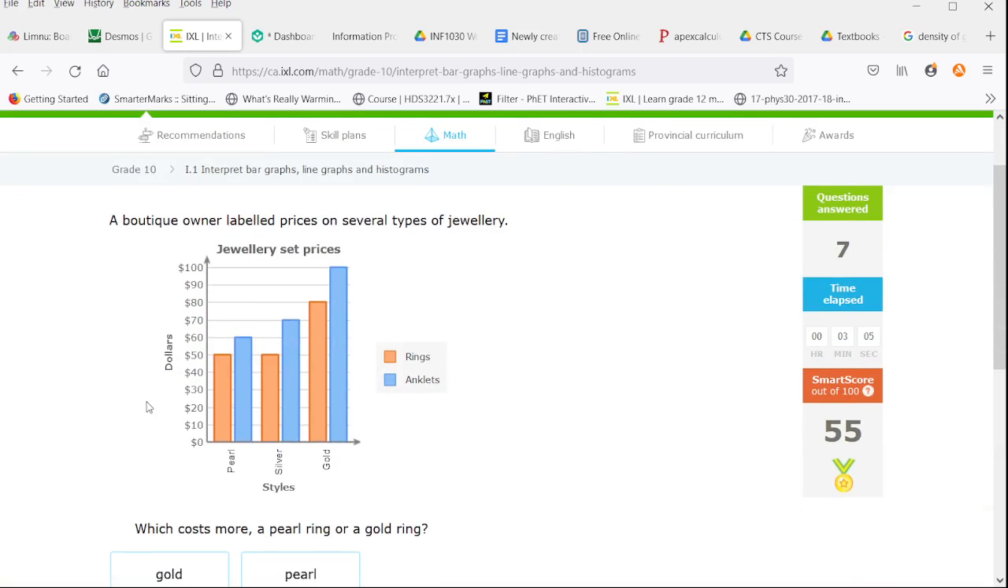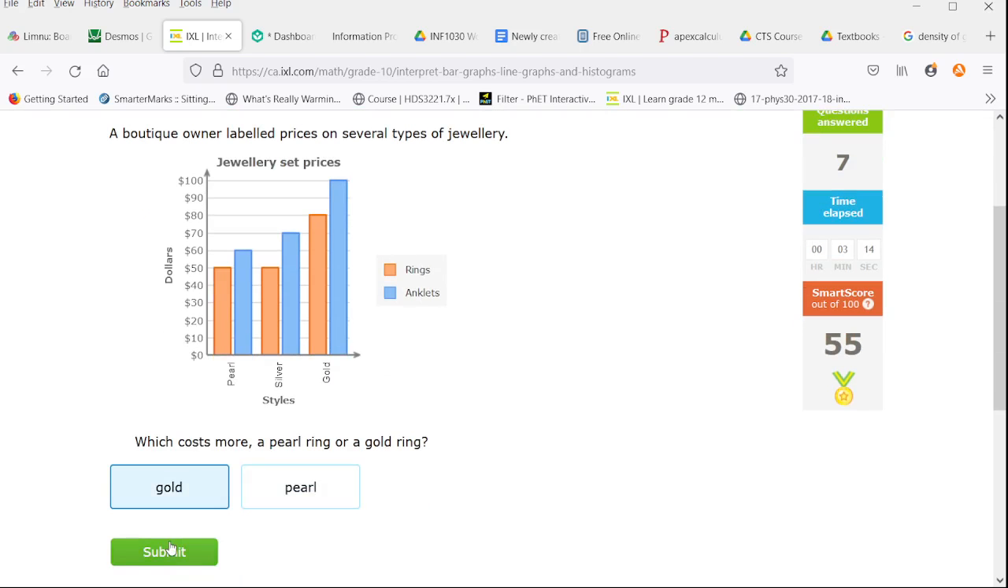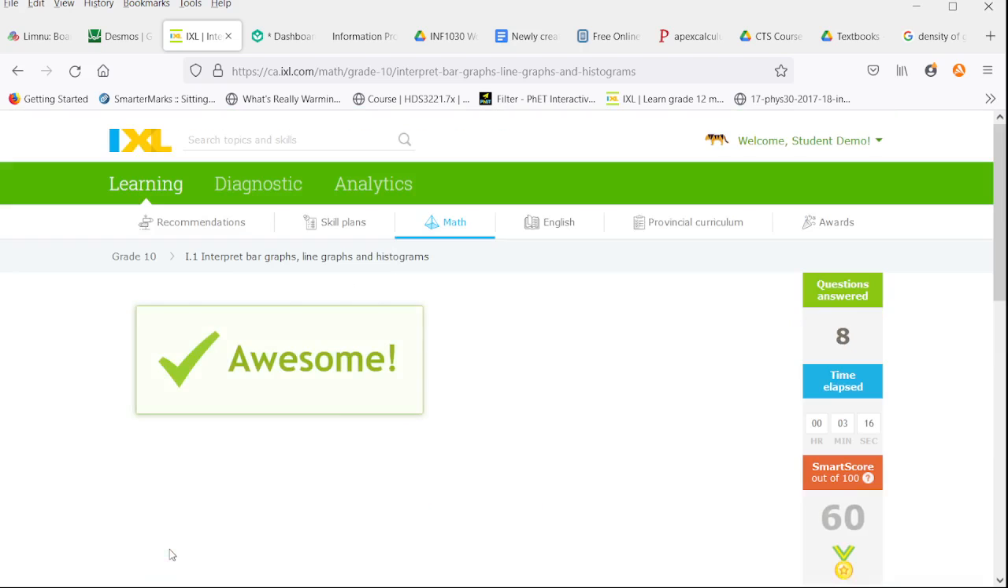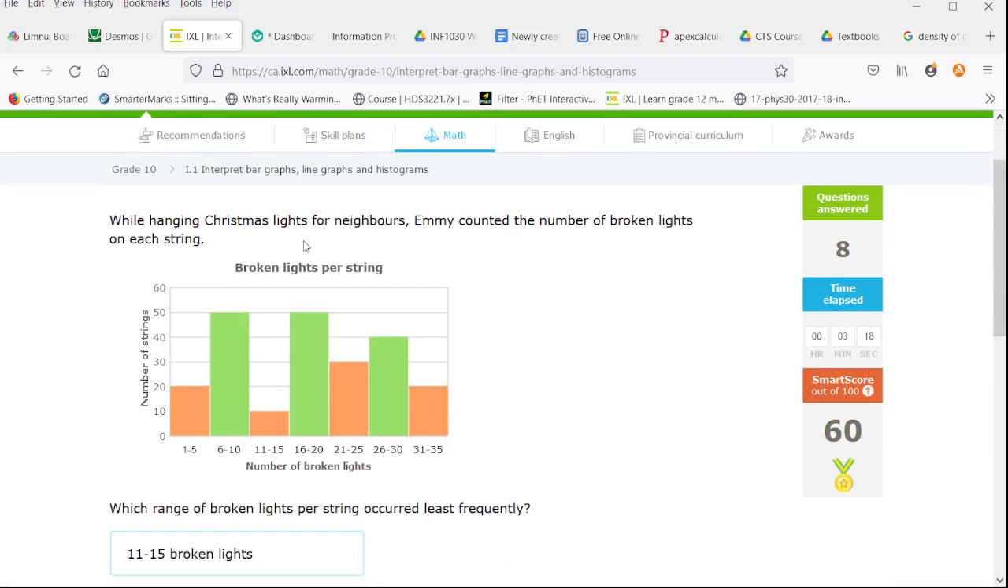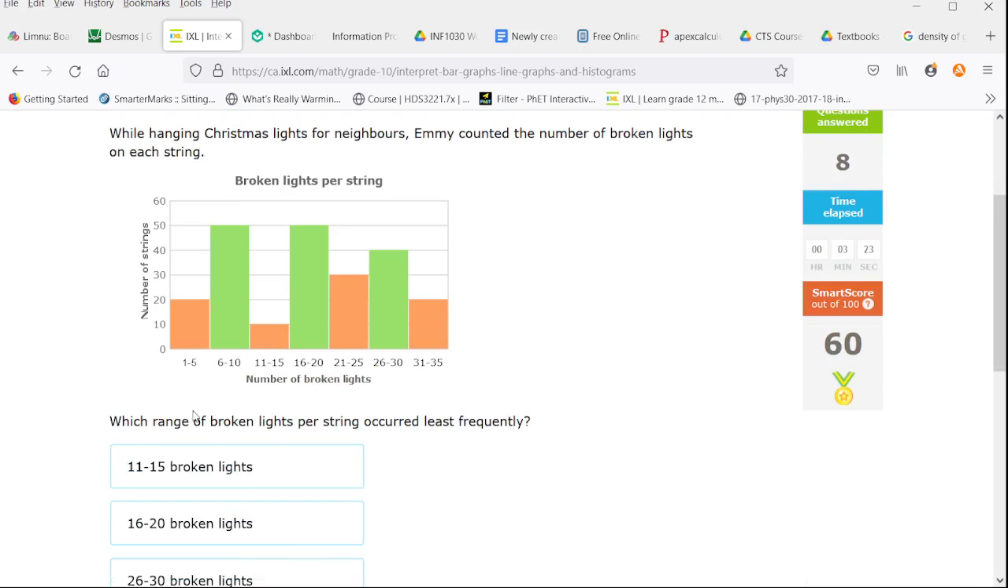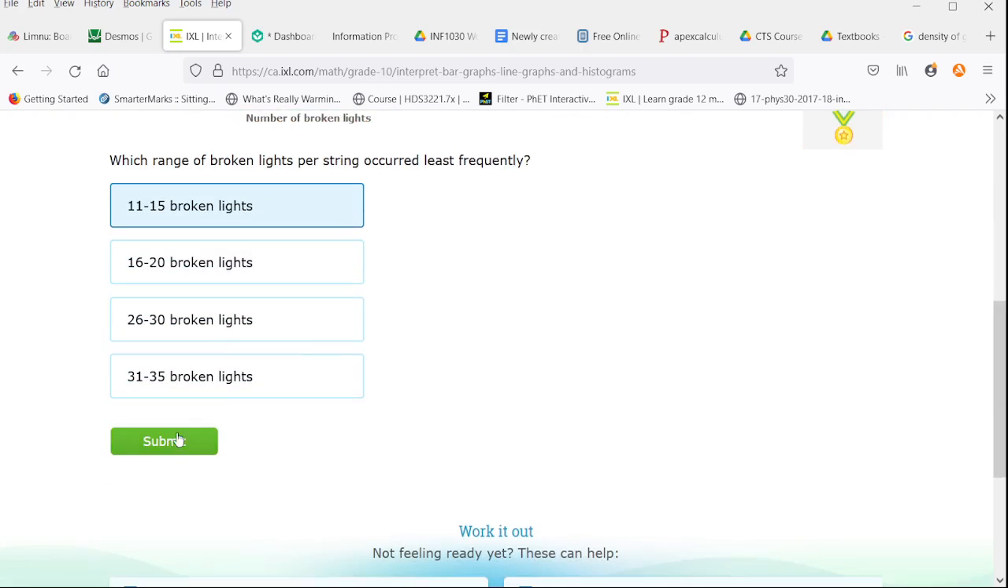So which costs more, the pearl ring or the gold ring? So the rings are this orangish color. Pearl is 50, gold is 80. So the gold costs more. While hanging Christmas lights for neighbors, Emmy counted the number of broken lights on each string. Which range of broken lights per string occurred least frequently? So the frequency is the number of strings that had that. We're looking for the shortest of our columns, and that's the 11 to 15 with 10.